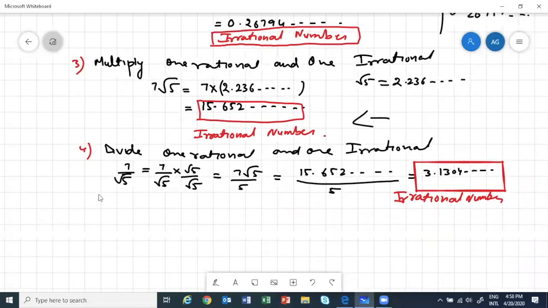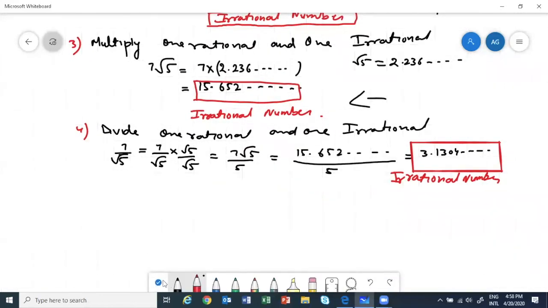Anybody who hasn't understood can write, then I will see. So from here, what can we conclude?